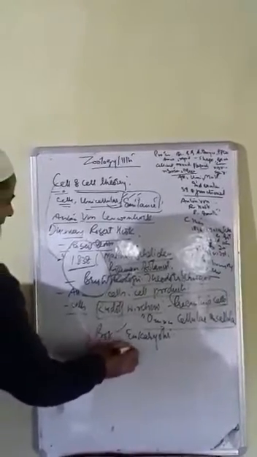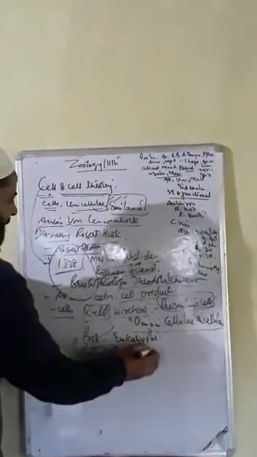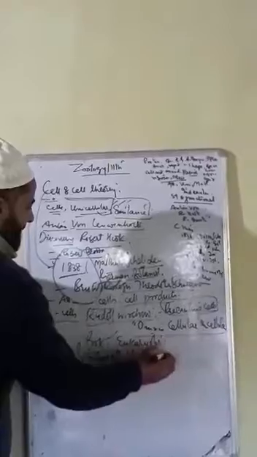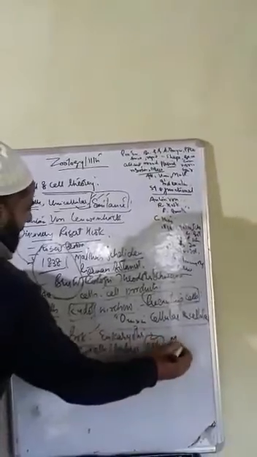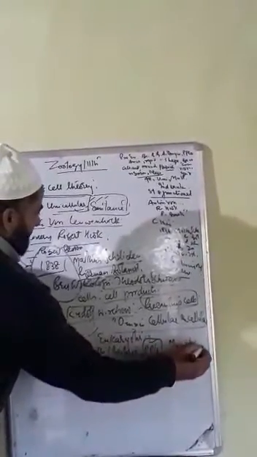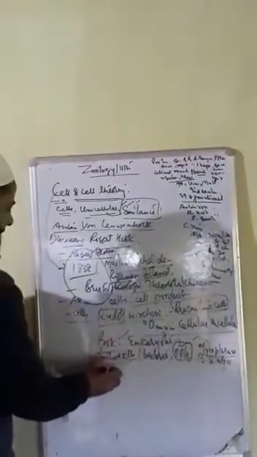Prokaryotic cells are primitive cells. Like bacteria, it is a prokaryotic cell. Like there is PPLO, pleuropneumonia-like organisms. There are mycoplasmas included in prokaryotes. There are also the blue-green algae. Blue-green algae, mycoplasma, PPLO and bacteria, they are all the prokaryotic cells. They are very small.